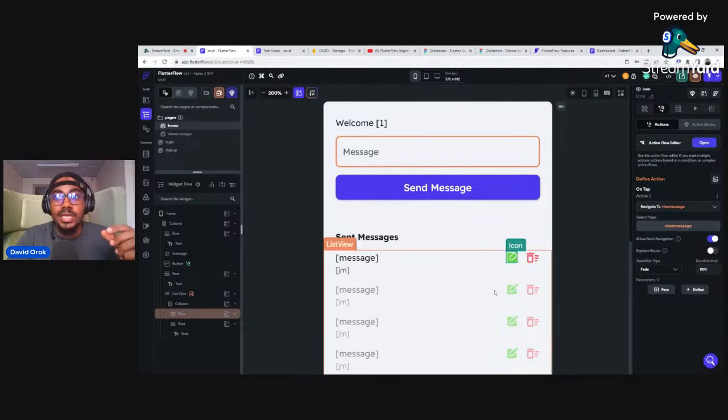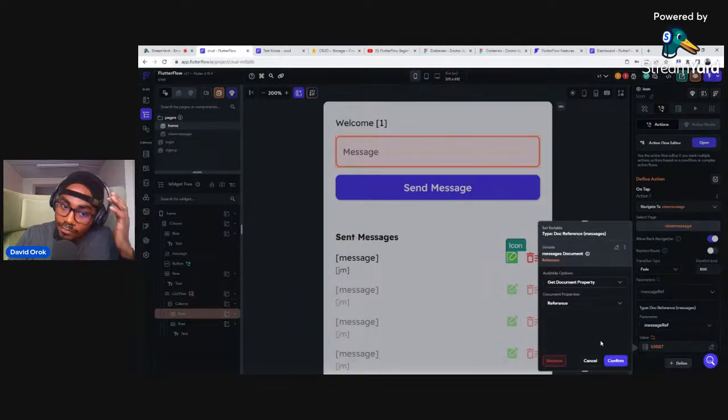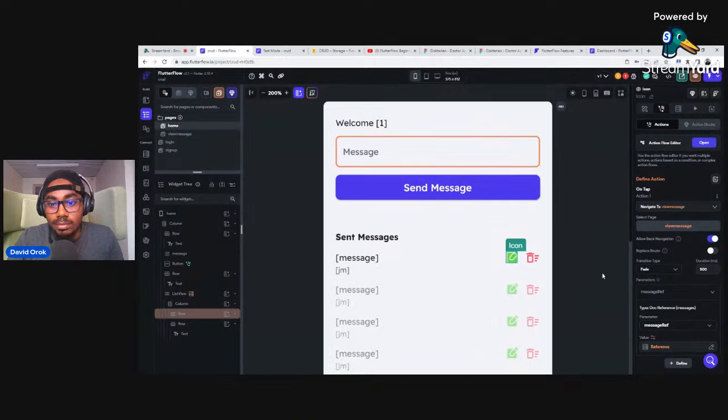Like I'm saying, when you go to that street, you can buy that thing. But now I have not really given it a map to go to the street. So I'm now going to click on this define, and then click on insert, and pick this message document and say message ref. And then I click on confirm. That's it. Now I have actually given it the map, right? It knows the exact document to push to the other screen.